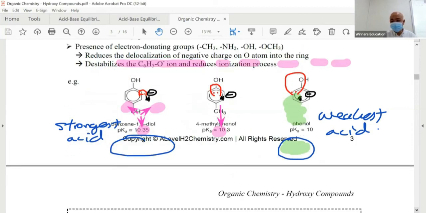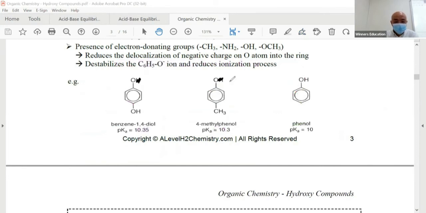Let's take a look at the other side. Electron donating groups. Okay, ready? Presence of electron donating groups, which are those few in the data booklet. So again, what are we looking at? Very easy. Take a control first. I believe this is my control. Now, presence of electron donating group.